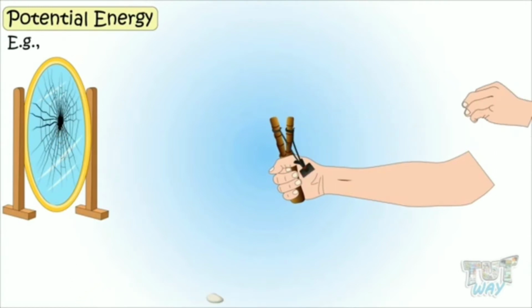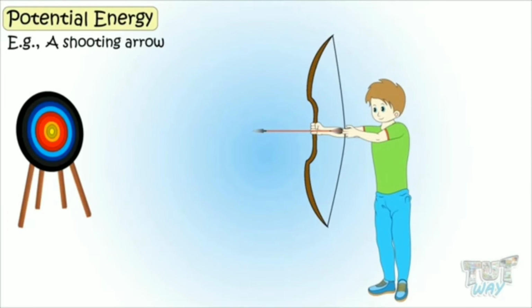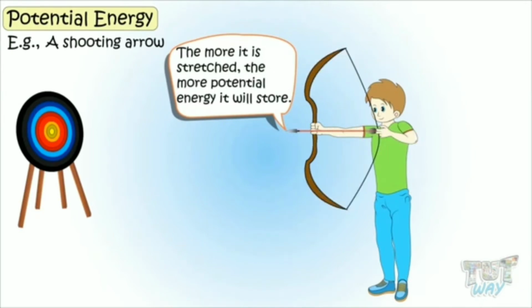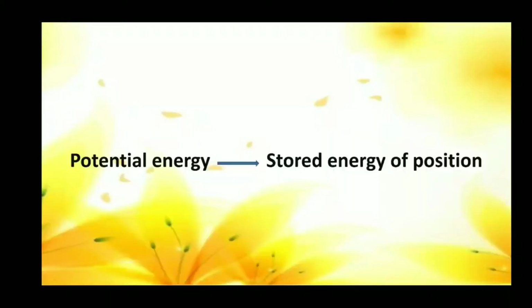You can see one more example, bow and arrow. The arrow is held on the stretched string of the bow and due to its stretched position, a lot of potential energy is there. The more it is stretched, the more potential energy it will store. And so, with more force, the arrow will go ahead. Therefore, potential energy is also known as stored energy of position.